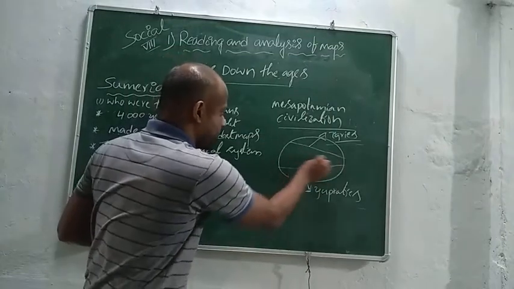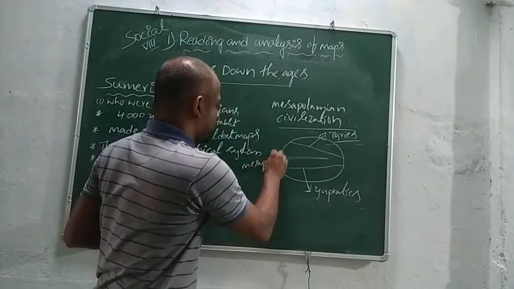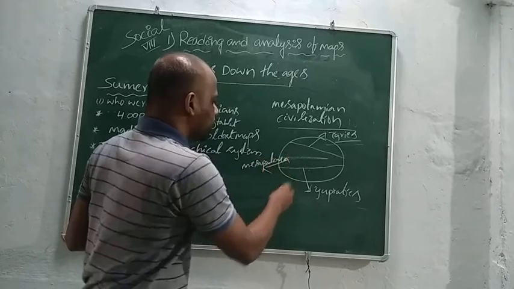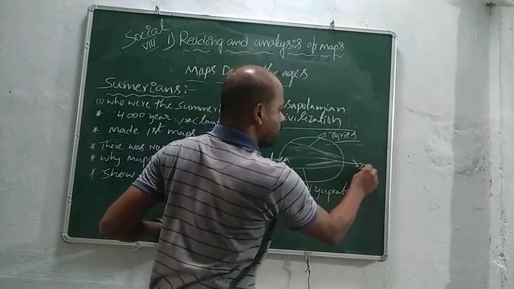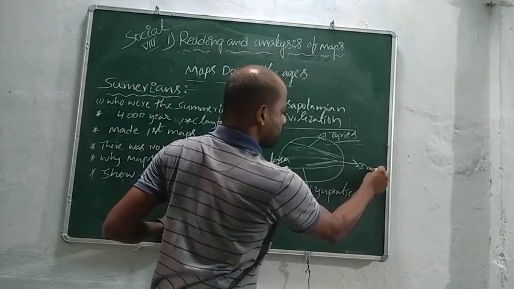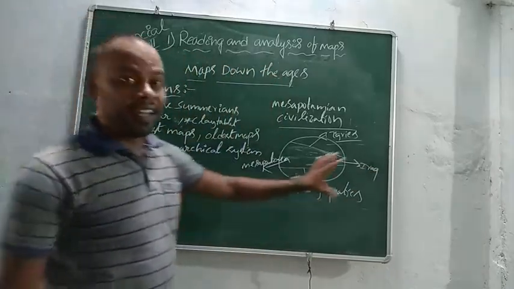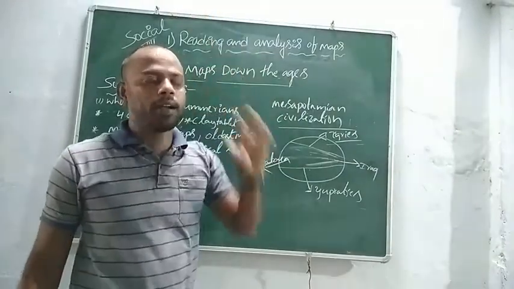The space between them is called Mesopotamia. This Mesopotamia is at present known as Iraq. Not Iran, Iraq. Iran is the Persian civilization. Mind it.